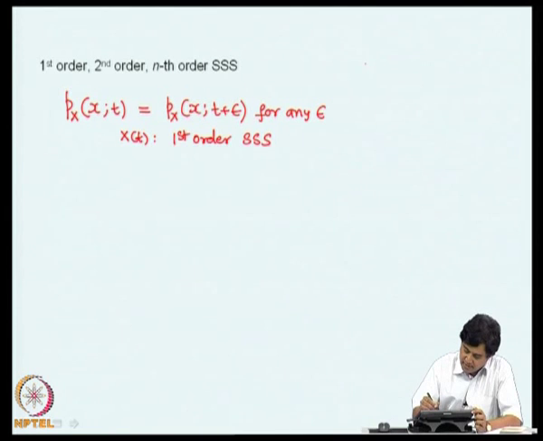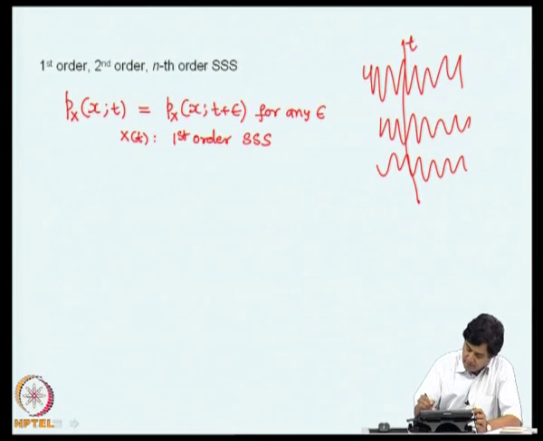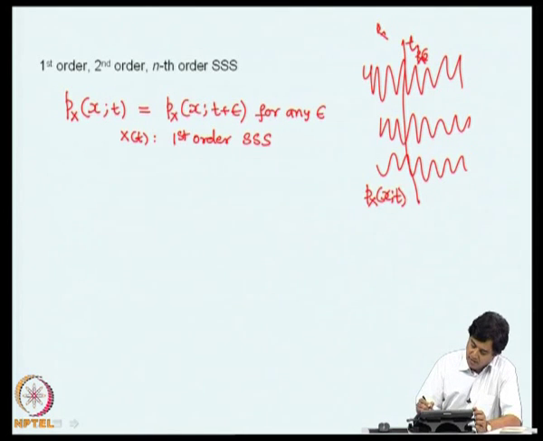So, what it means is, if you have an ensemble of a random process, you consider a time instant t, you have the first order probability density function Px of x colon t. Now, you shift the t by epsilon.